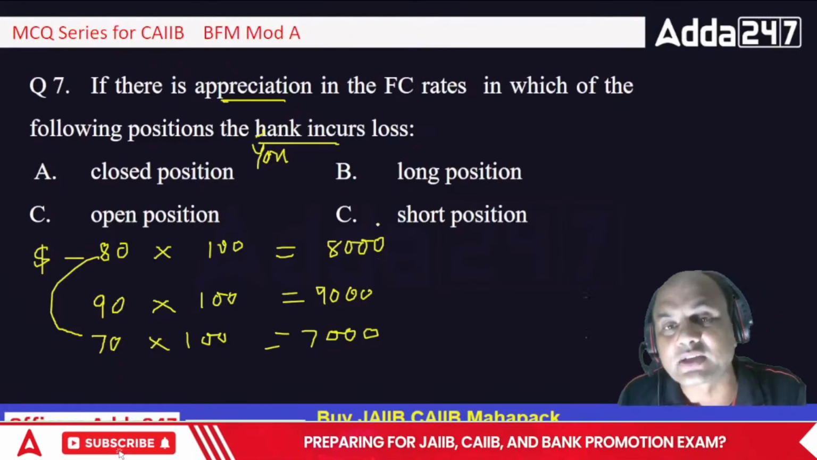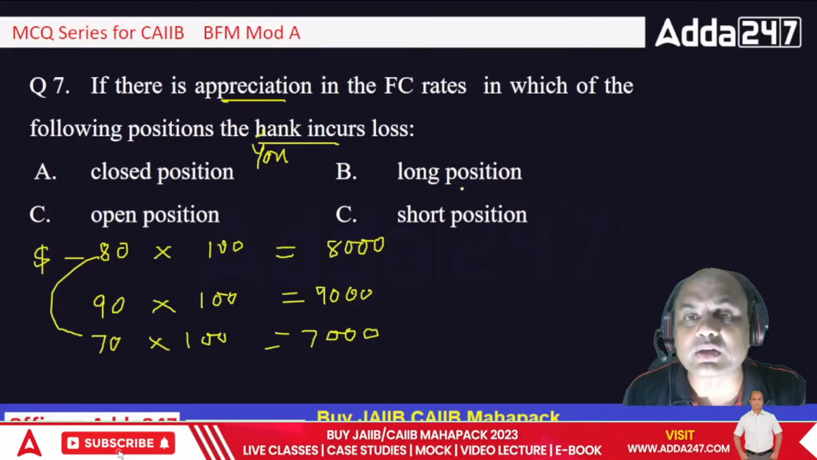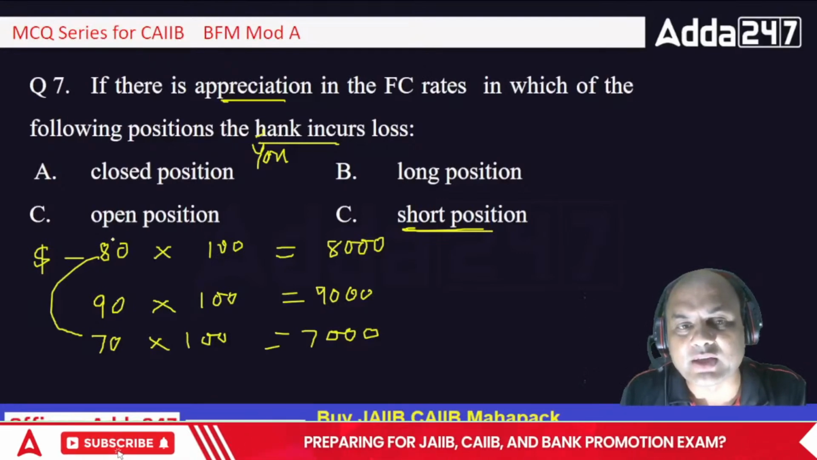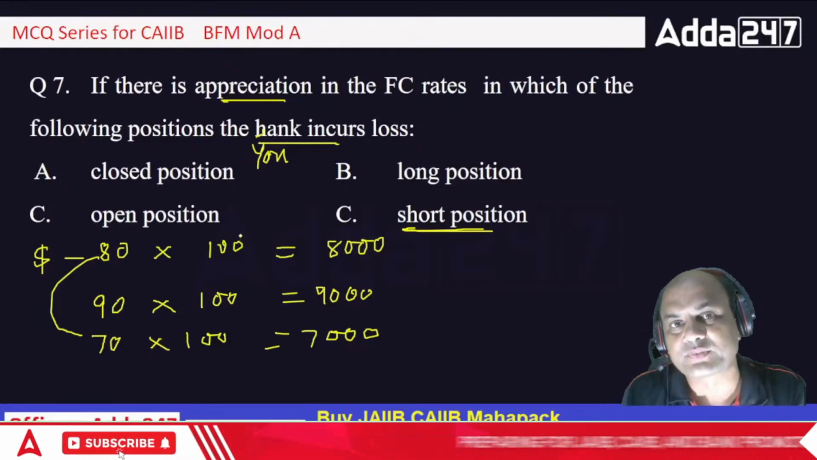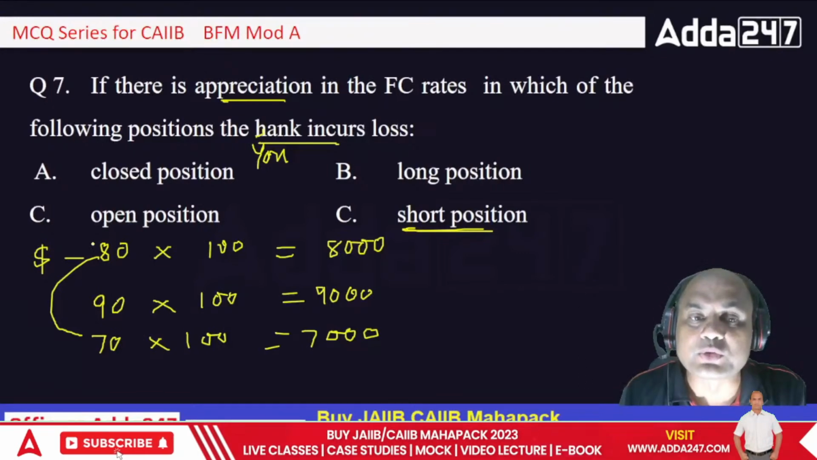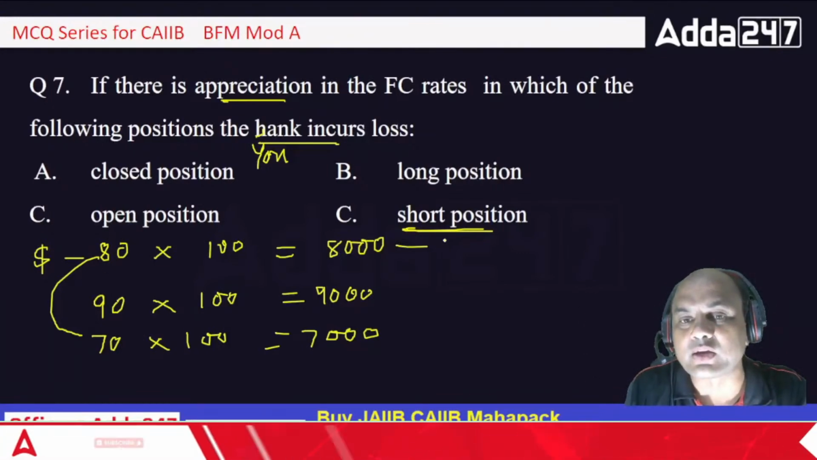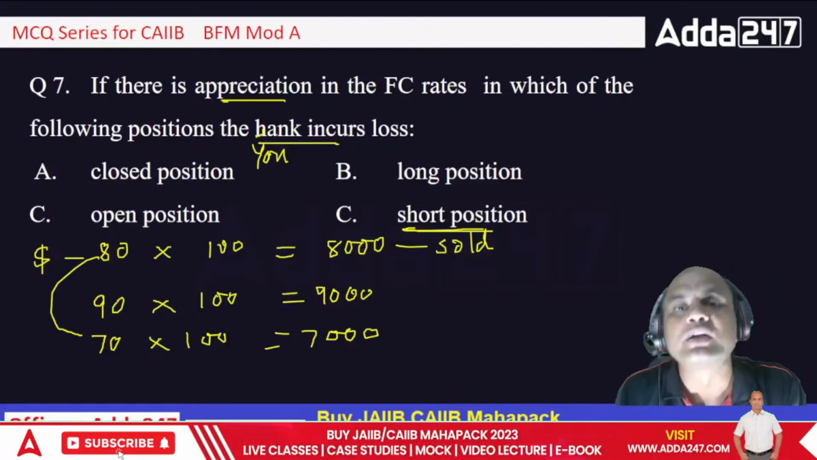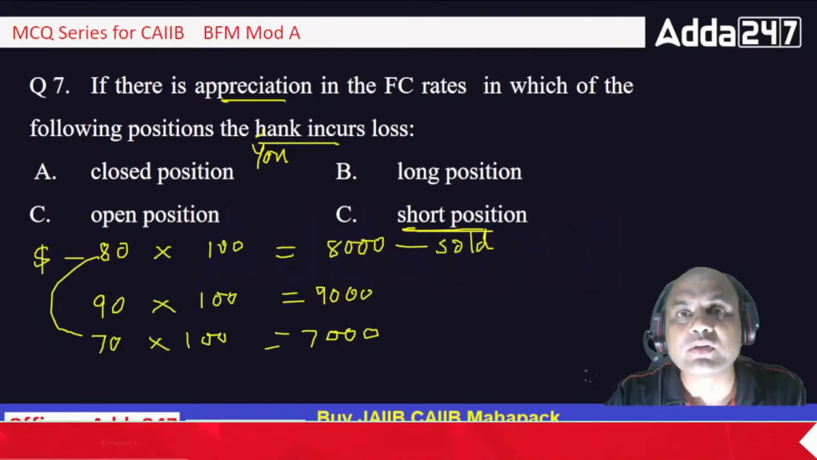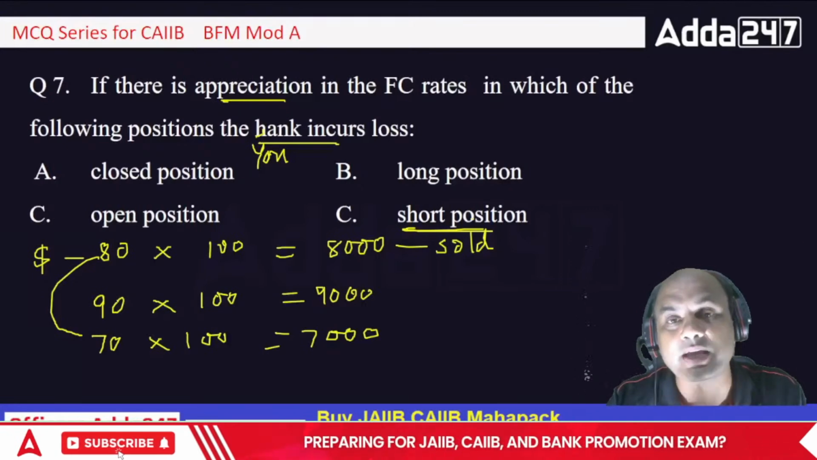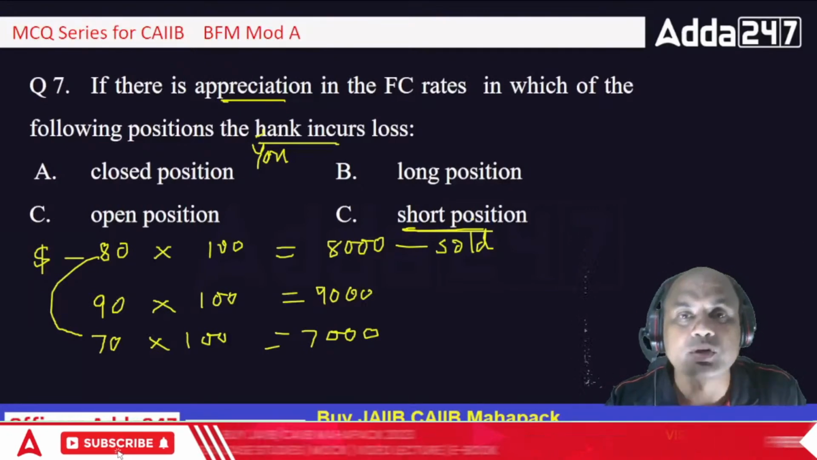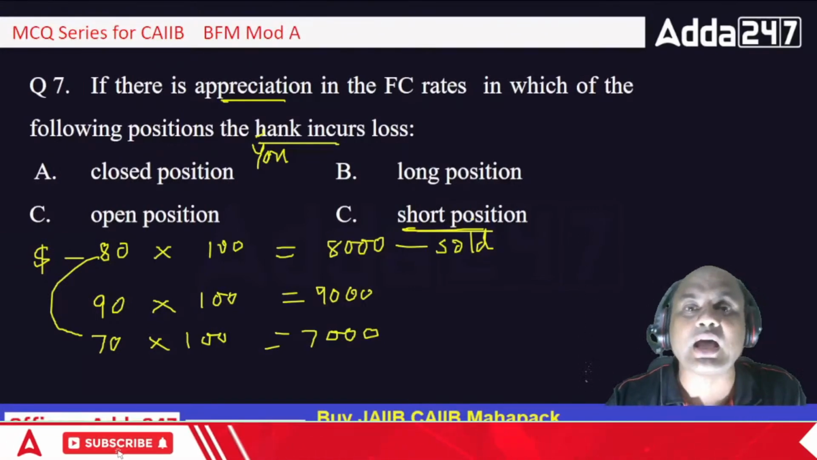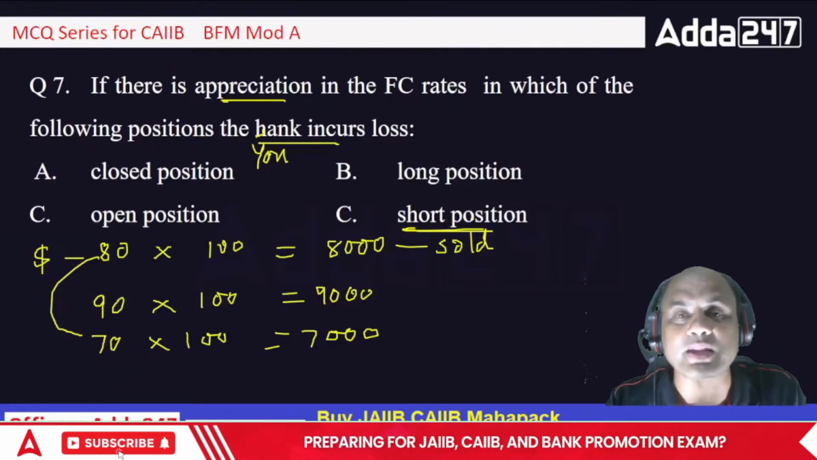But if you are having the reverse case, means if you are in short position, let me take one simple example. At 80, you have sold $100. You are not having the dollar right now, but you have done the short selling. Short selling means I can sell anything which I am not having. So if I have sold these $100 at 80, and now the rate goes up to 90, what will happen? I'll have to square it off.